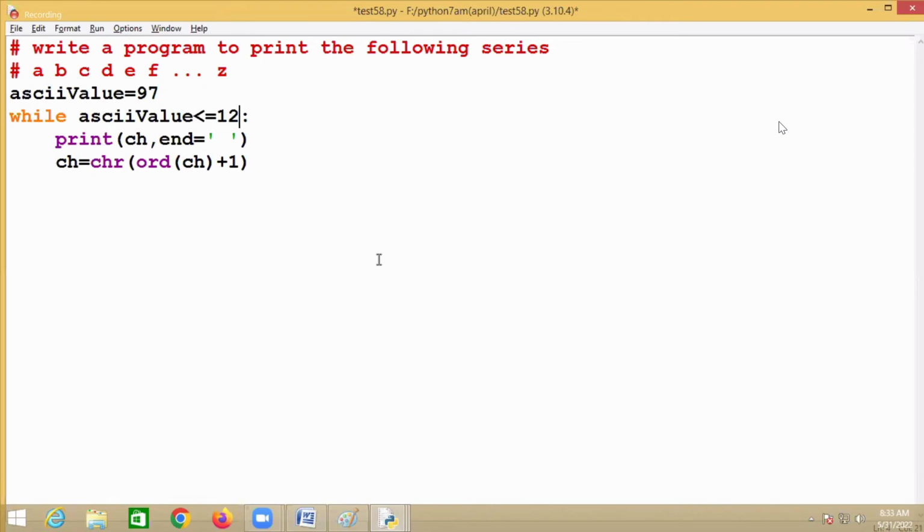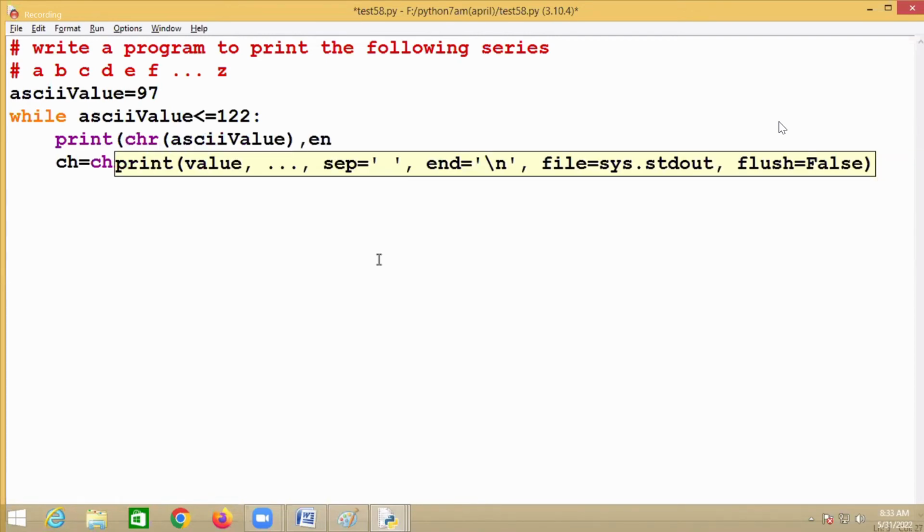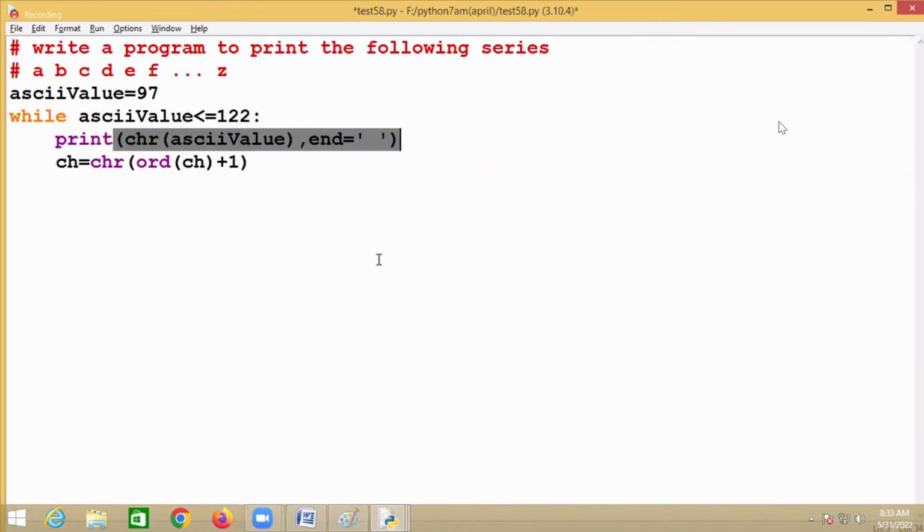122. And then what are you printing? ASCII value or character of ASCII value? Character of ASCII value. You're printing the character of ASCII value and then increment ASCII value by 1. Can I write plus equal to 1? Okay, instead of saying ASCII value equal to ASCII value plus 1, I simply write ASCII value plus equal to